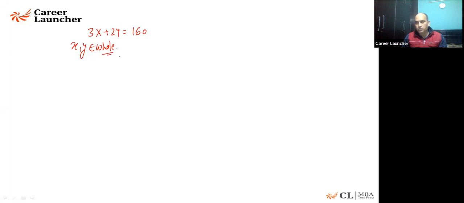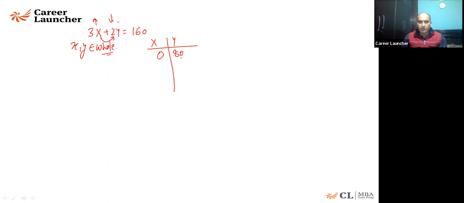So how many possible solutions will be coming there? Now you know the summation of the two values is constant. If one increases, the second is bound to decrease. So let me take the first value of x and y here. If x is 0, I can say y is 80. Of course, 80 twos are 160.